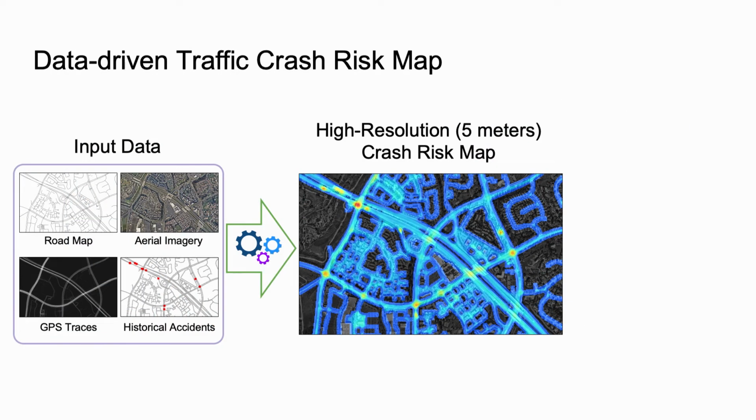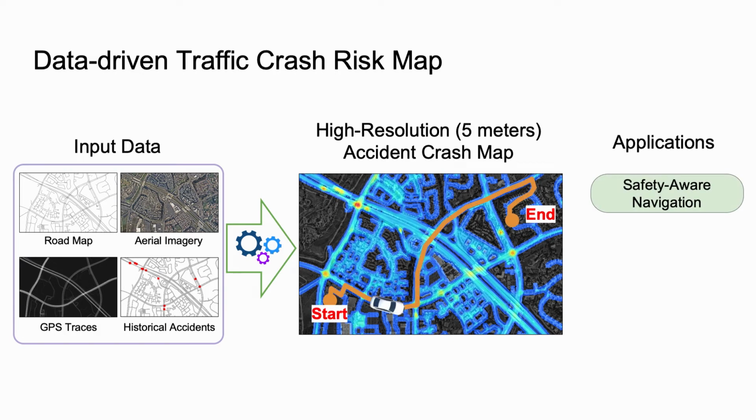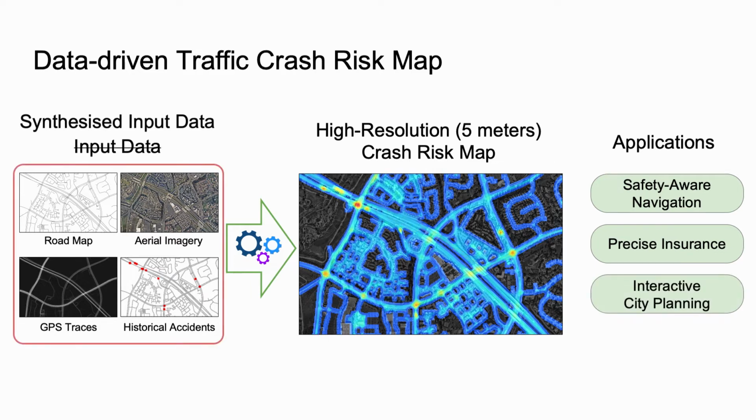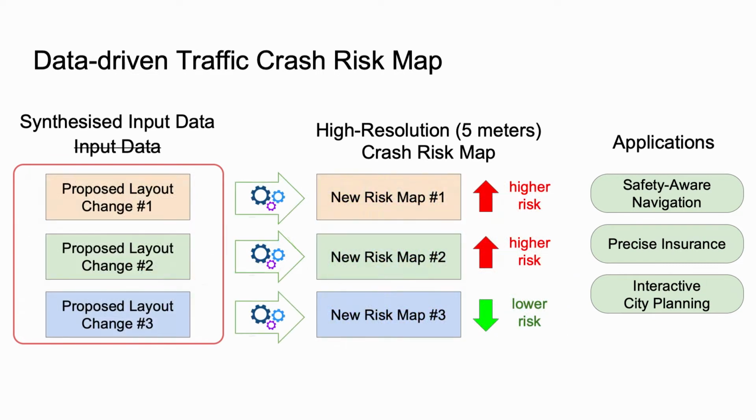We present a deep learning model which can use different context information to create high-resolution crash risk maps, enabling many applications. For example, drivers can use this map to find a safer route from one place to another. Insurance companies can provide customized insurance plans based on the driving trajectories of their customers. This can encourage drivers to avoid high-risk areas. Because this map is data-driven, we can use it to evaluate the impact of road layout changes by feeding the model with synthesized data that reflects the changes. This can be a very useful tool for city planners to design safer roads.